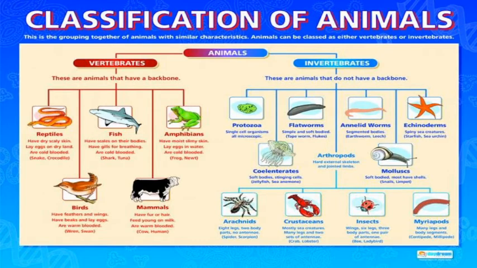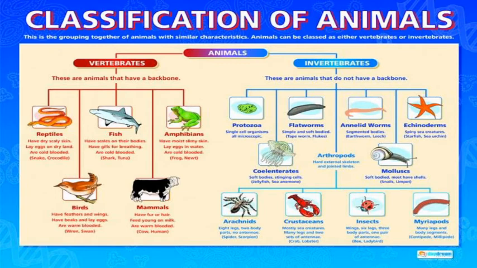Coelenterates are soft-bodied organisms characterized by stinging cells. A specific type of cell is present in these organisms, for example jellyfish and sea anemone. Flatworms are worm-like or flat in structure, leaf-like. These are simple and soft-bodied, for example tapeworm and flukes, such as liver fluke.